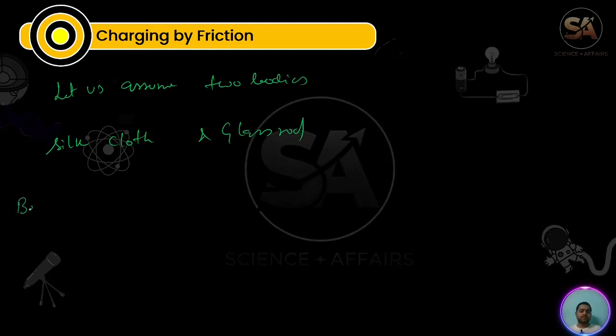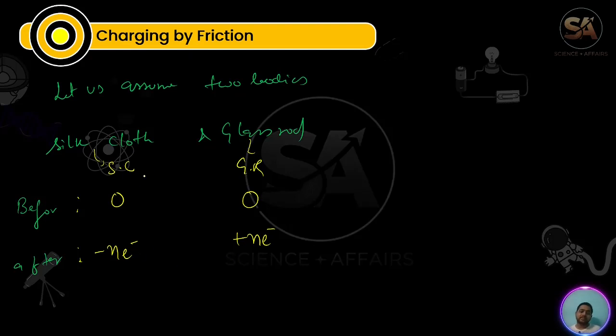It is before scenario, it is after scenario. So before, the silk cloth has zero charge and the glass rod has zero charge. After, silk cloth will get minus n electrons and glass rod will get plus n electrons.